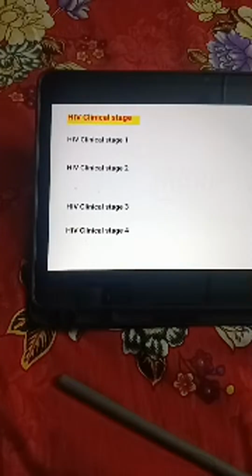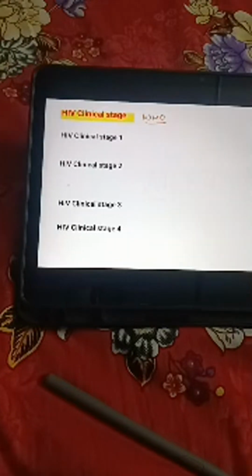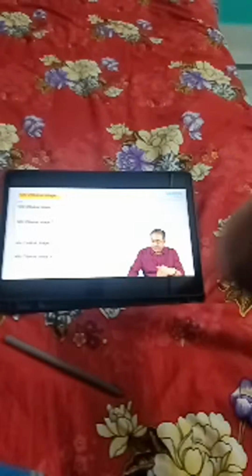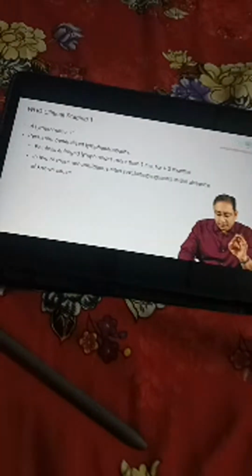Talking about the clinical spectrum of HIV, the WHO has classified HIV into 4 stages: stage 1, 2, 3, and 4. The characteristic feature in stage 1 is that the patient would be asymptomatic or at most have generalized lymphadenopathy. The lymph nodes would be slightly more than 1 centimeter, persisting for 3 months or more. So there is nothing very special in stage 1.